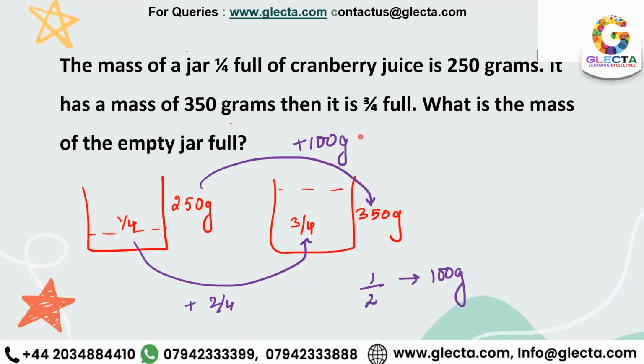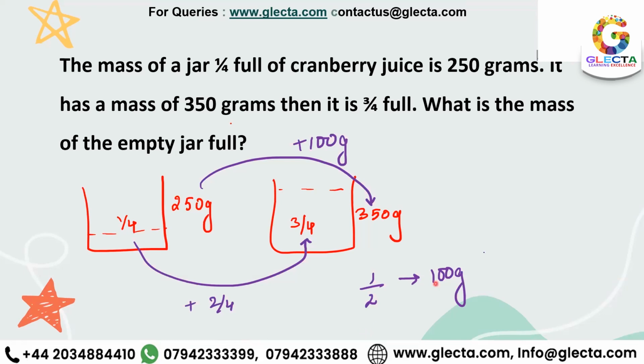Okay, you guys have given me your answers over here as 200 grams. That's the mass of the empty jar that you're getting. So like I said, if it's half filled, that would represent 100 grams, right? So over here now, who has got the answer? So Jason, can you wait 1 second? Yeah, there is Jason. Please unmute yourself, my dear. Tell me what will we do further? If 1/2 equals 100 grams, you have to times it by 2. So you can have 2 halves, which is a full, so 200 grams.